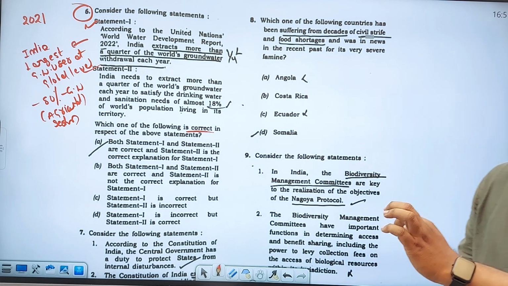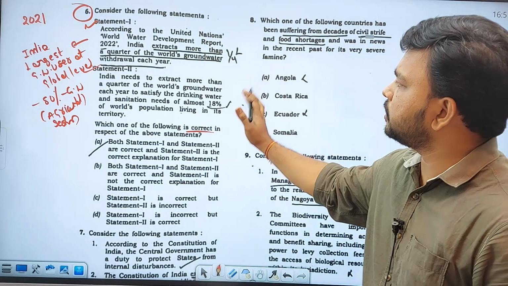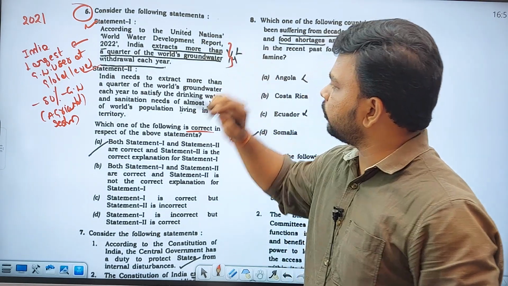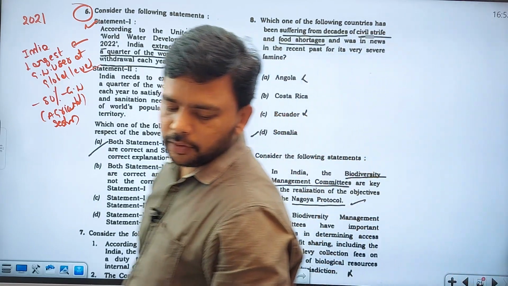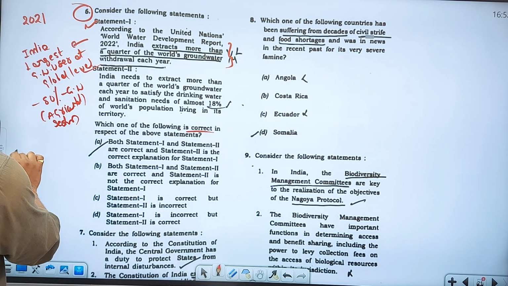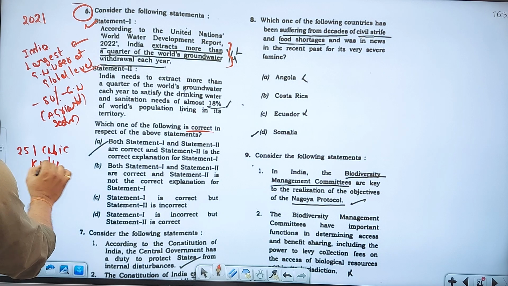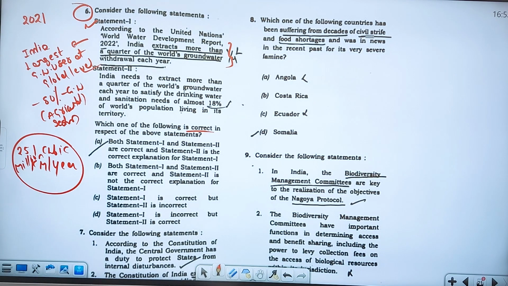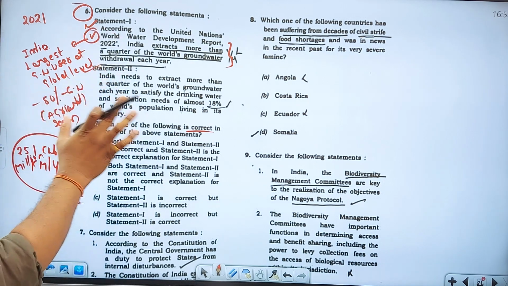If you know these two basic points, that India is the largest groundwater user at the global level and that it extracts more than a quarter of the world's groundwater withdrawal each year, you can easily attempt this question. It is 251 cubic kilometers per year, the amount of groundwater extracted by India, and 80% is used by agriculture. So the first statement is absolutely right. That is the opening statement with respect to the report and India.